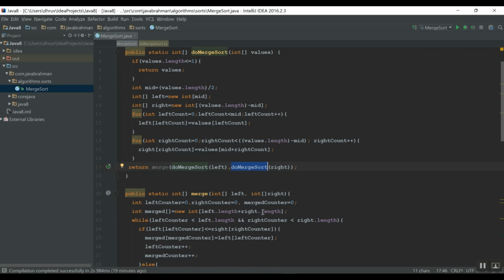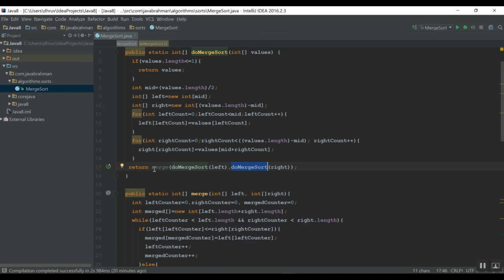So how does the merge work? We merge upwards. I showed you in the whiteboard video, we keep merging upwards into bigger and bigger sizes. The way we broke it down and reached single elements, the same way we keep merging single elements and going upwards, the size of the arrays being merged keeps increasing, and we finally reach the original size again. So this is the push into the recursive stack. And now once we reach the single element, our pushing will stop and we will start doing popping.